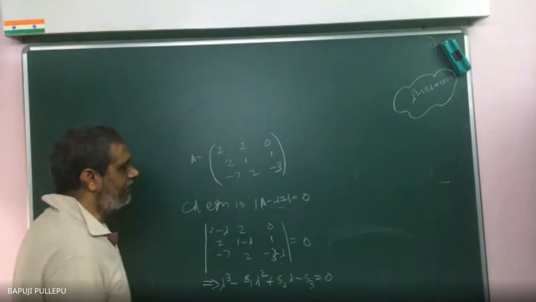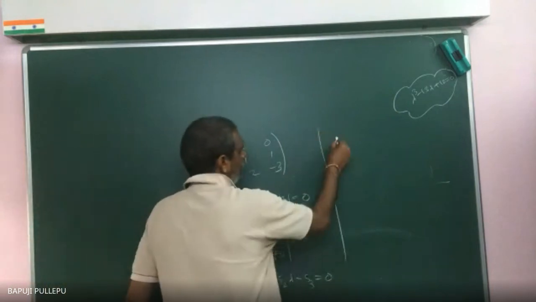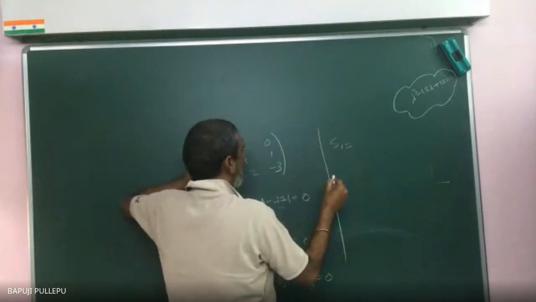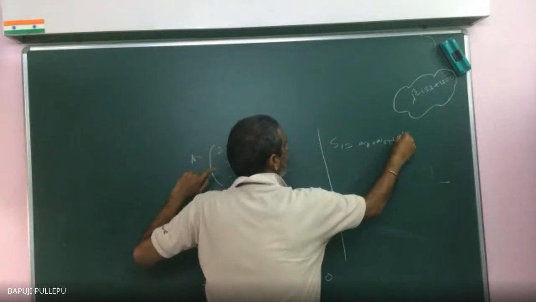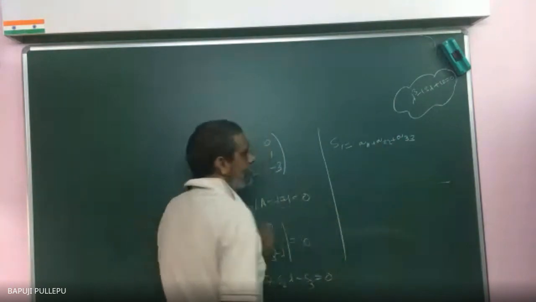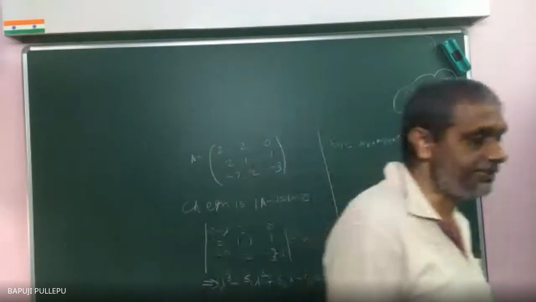Now who is S1? In A, it is A11 plus A22 plus A33. This is S1. Now tell me, what is my S1 value? 0. Very good.